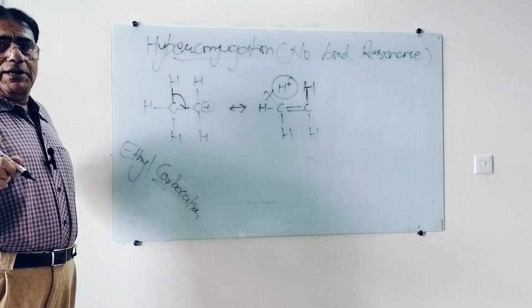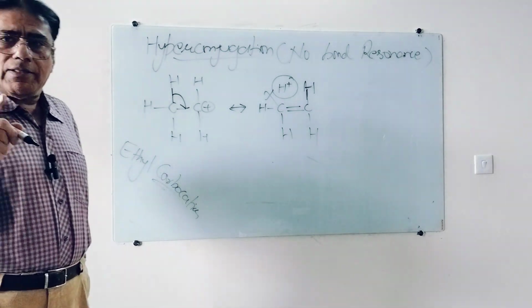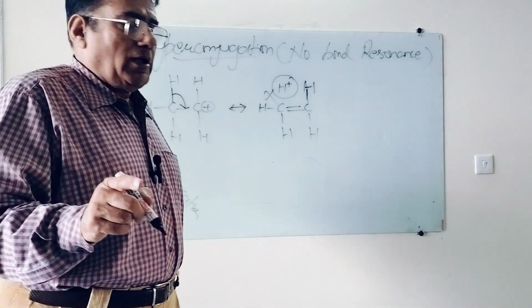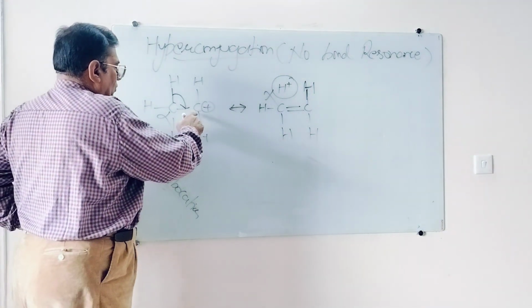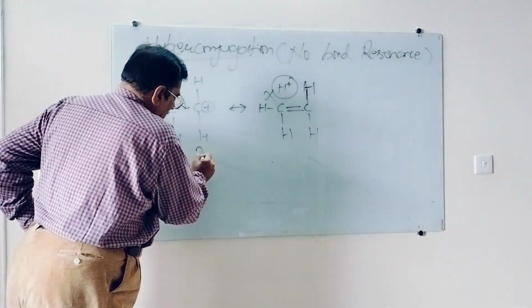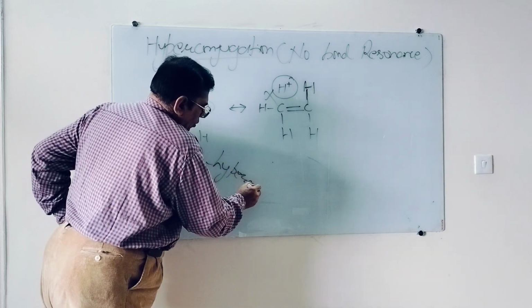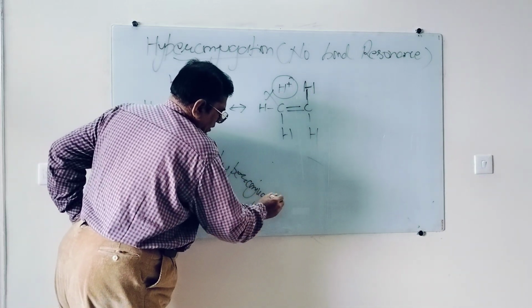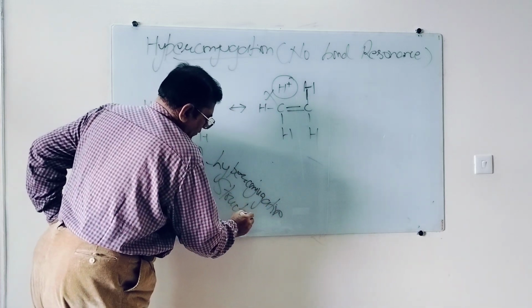So please mind it, hyperconjugative structures are counted by the number of hydrogens present on the alpha carbon of the positive charge. Suppose this is the positive charge, this will be the alpha carbon, there are 3 hydrogens, so I can say there will be 3 hyperconjugative structures. Right, friends?